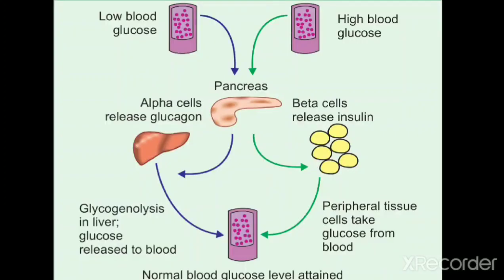And just draw this picture. This picture shows low blood glucose level. This low blood glucose level stimulates alpha cells of the pancreas which secrete glucagon, and this glucagon tries to increase blood glucose level by promoting glycogenolysis in the liver. Whenever there is a high blood glucose level, that will activate or stimulate the beta cells of the pancreas which secrete insulin, and this insulin tries to decrease blood glucose level by promoting peripheral tissue uptake of glucose.